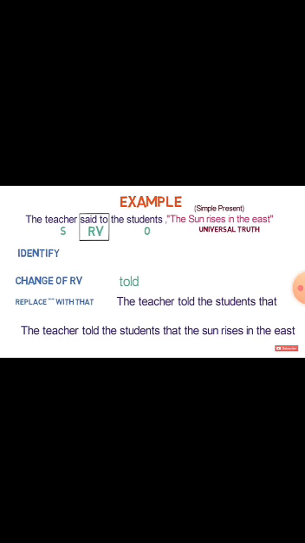Now let's see another example. In this example, the teacher said to the students, the sun rises in the east. The teacher is the subject and the students is the object. When we are going to change it, we have to also see that this is simple present, but this is also a universal truth. Then the tense will remain unchanged. The teacher told the students that the sun rises in the east.